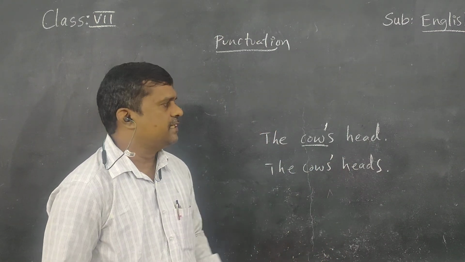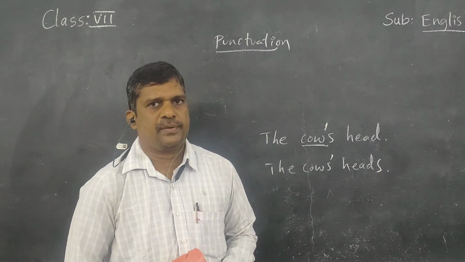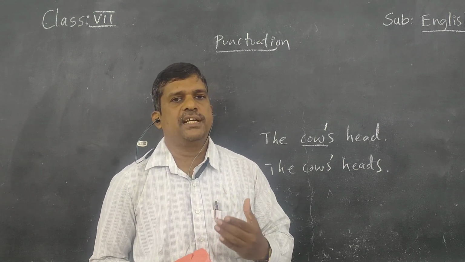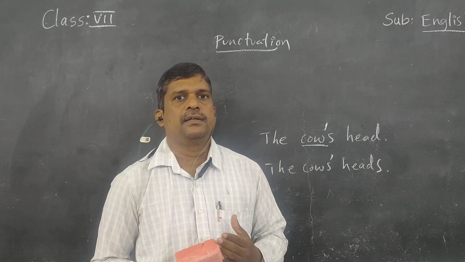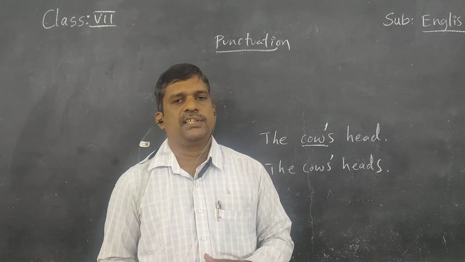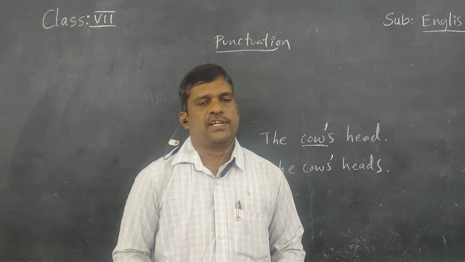Understand that? These are the rules regarding using the apostrophe. When it is a possessive, there are two cases, singular and plural. When it is a contraction, there are negative and positive forms. Based on all this, we have to use the apostrophe.